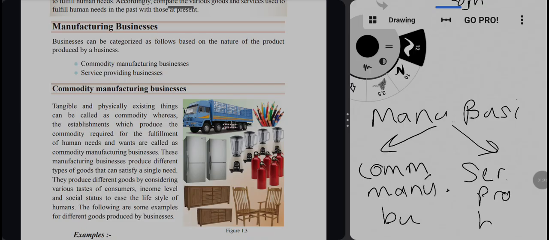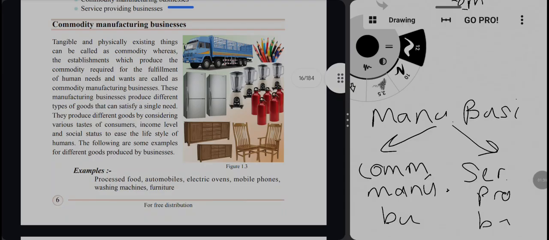Okay, so what is a commodity manufacturing business? First we have to understand what a commodity is. A commodity means a tangible and physically existing thing. Businesses producing this kind of commodity are called commodity manufacturing businesses. The businesses who are manufacturing, producing or providing these commodities are called commodity manufacturing businesses.